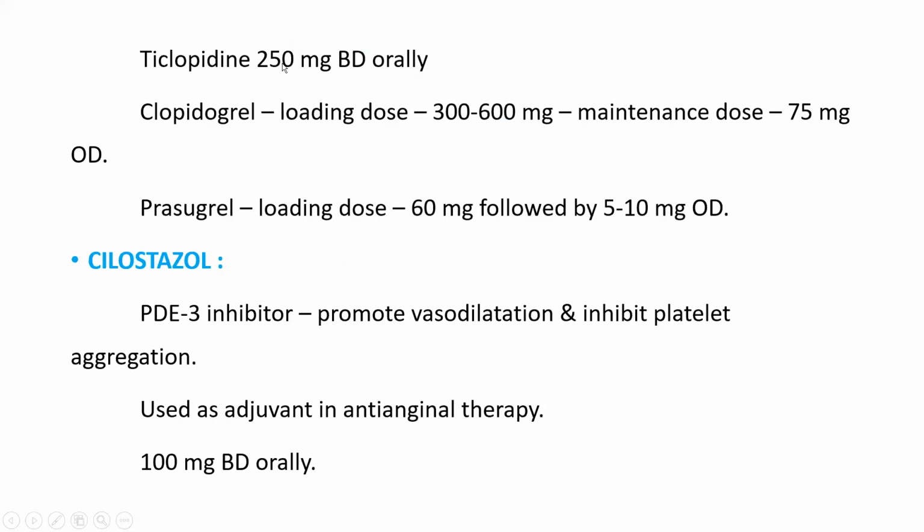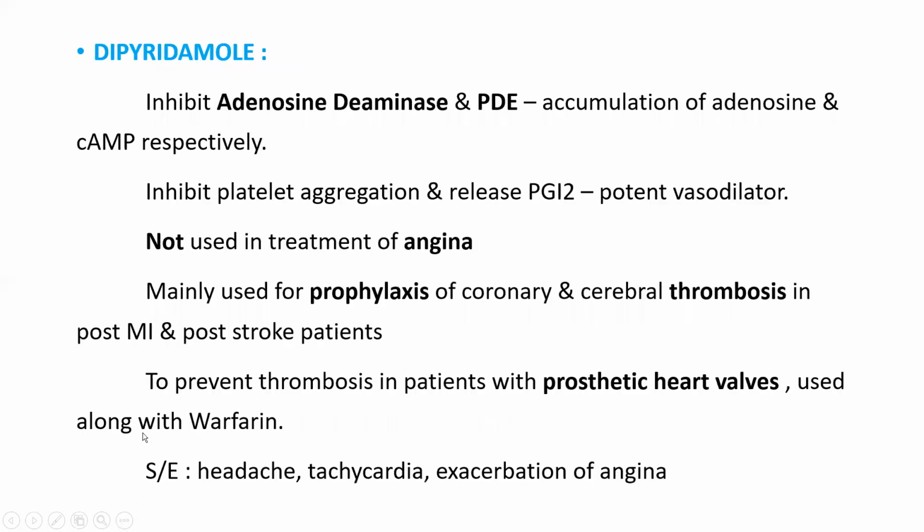Here ticlopidine 250 mg BD orally, or clopidogrel as a loading dose 300 to 600 mg, maintenance dose 75 mg OD. Then prasugrel loading dose 60 mg followed by 5 to 10 mg OD. Then cilostazol. Cilostazol is a PDE3 inhibitor, phosphodiesterase 3 enzyme inhibitor. It will promote vasodilation and inhibit platelet aggregation also. So it is used as an adjuvant in anti-anginal therapy, 100 mg BD orally.